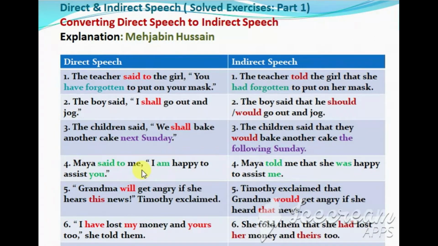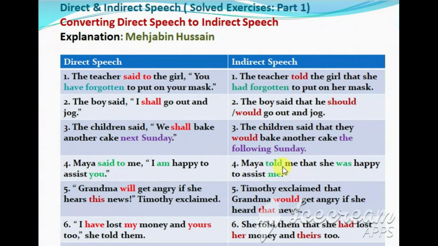Maya said to me, "I am happy to assist you." Said to will get changed to told in the indirect speech. So this is Maya's direct speech. How will you change it to indirect?